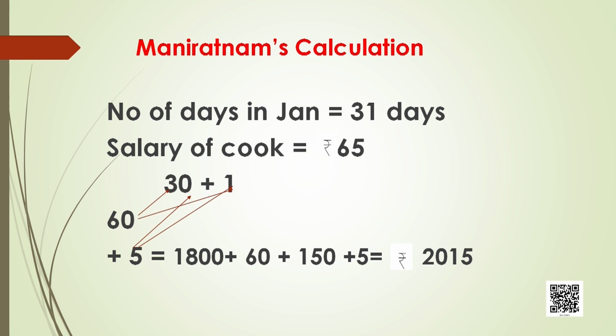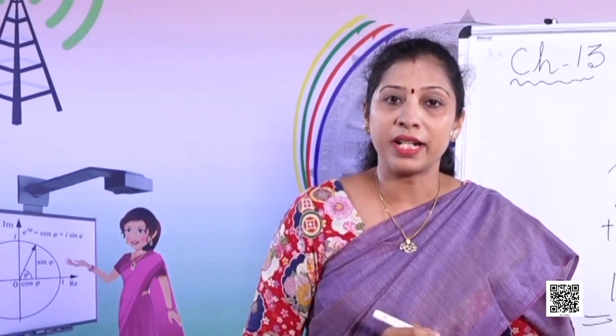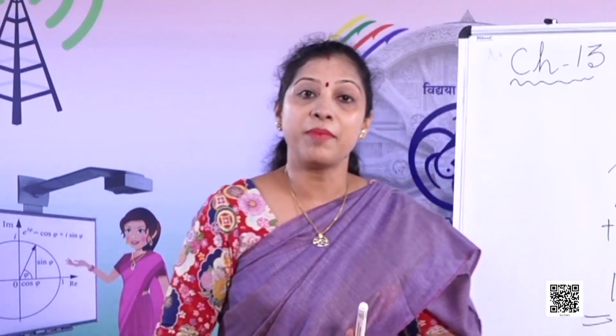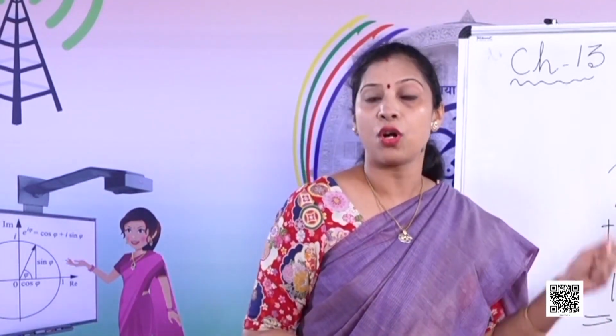Then he multiplied 60 into 30, then 60 into 1. So 1800 plus 60. Again he multiplied 5 into 30, 5 into 1. So 150 plus 5. And as you can see, the answer he got is rupees 2015. Now this answer is very much correct, but it is a very long process. So Mani Ratnam has done the calculation, but it is a longer process.